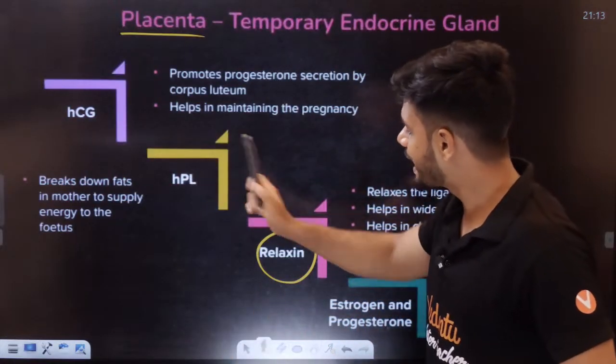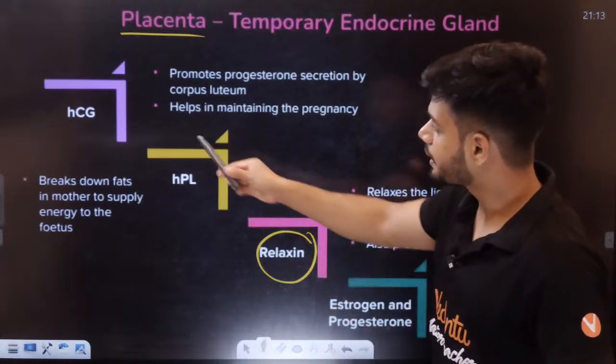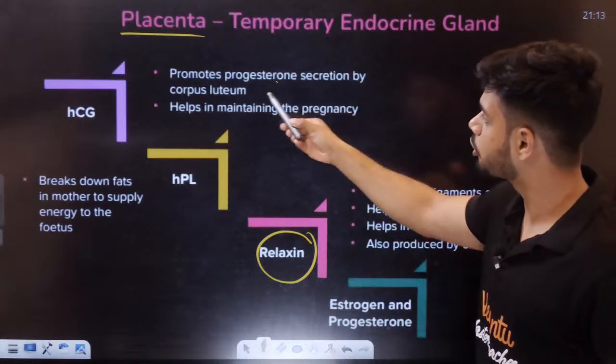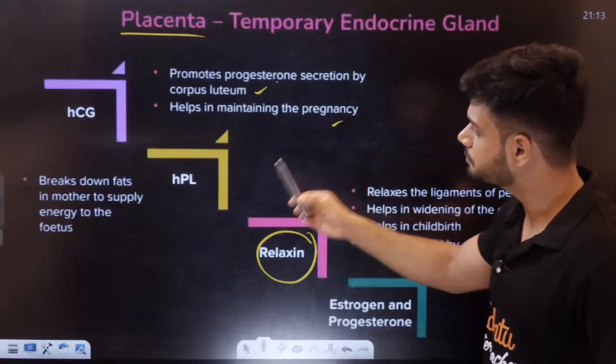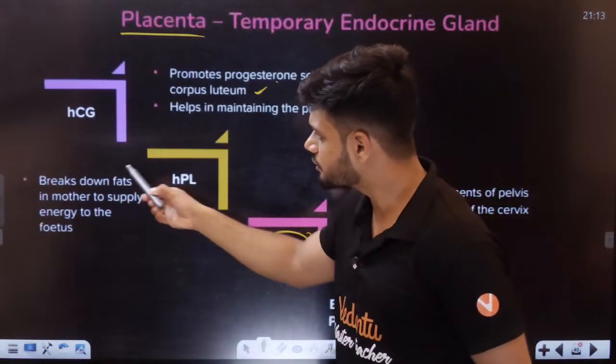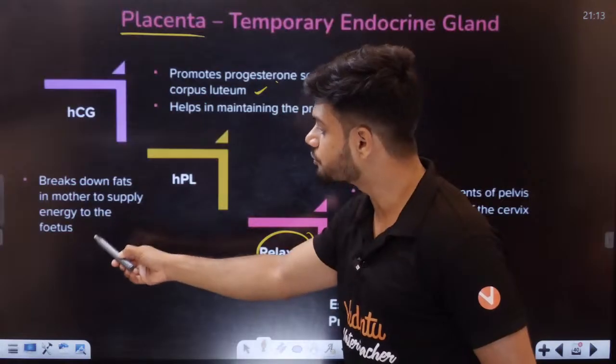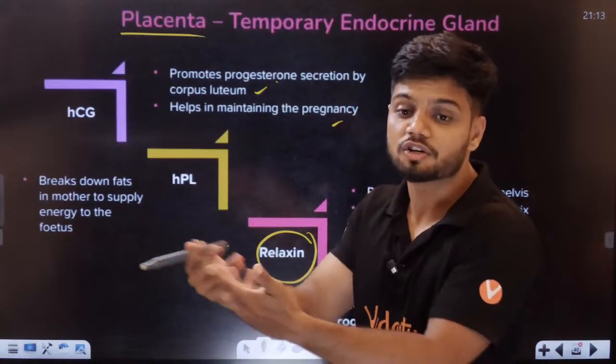Human placental lactogen. All remaining you know. HCG promotes progesterone secreted by the corpus luteum, helps in maintaining the pregnancy. HPL breaks down the fat in the mother to supply energy to the fetus. Basically, they help in providing energy.